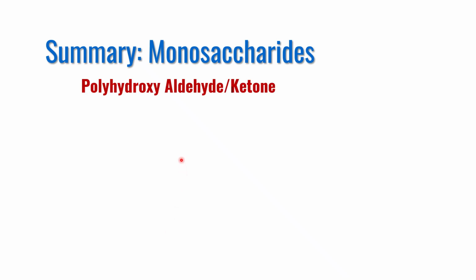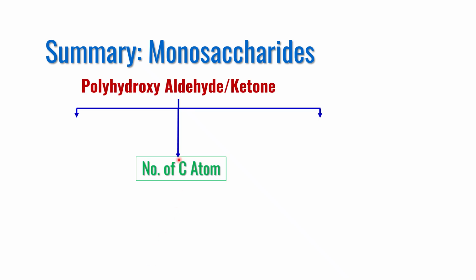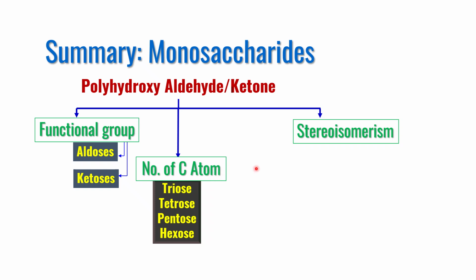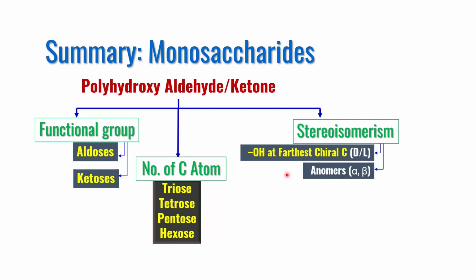So in summary, monosaccharides are defined as polyhydroxyaldehydes or polyhydroxyketones. We discussed their classification based on the number of carbon atoms. They were defined as trioses, tetroses, pentoses, hexoses, or heptoses. They were also defined based on the functional groups such as aldoses and ketoses. And we also defined them based on the stereoisomers as capital D, capital L, based on the OH group orientation at the farthest chiral carbon atom.